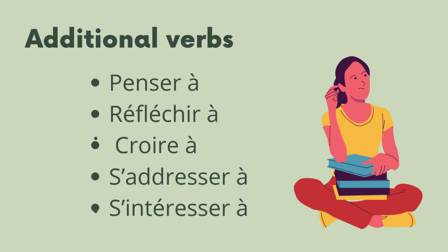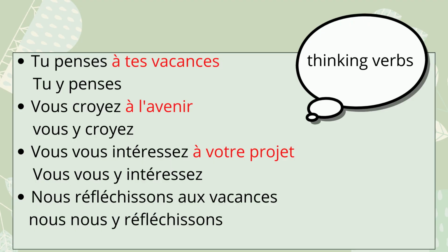As I mentioned earlier also, there are some imaginary or thinking verbs. This is a list of the thinking verbs followed by à, à la, à l', aux. We can replace our abstract nouns with the pronoun y. Let's make the examples with the thinking verbs. They are very simple.